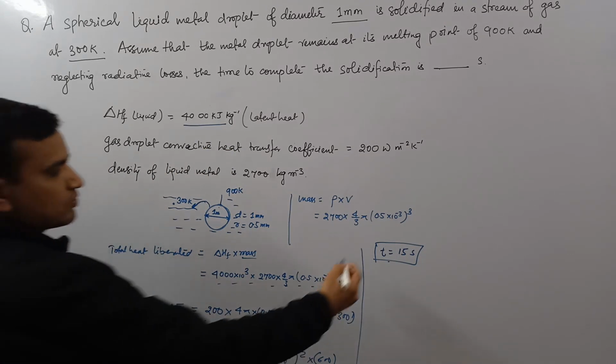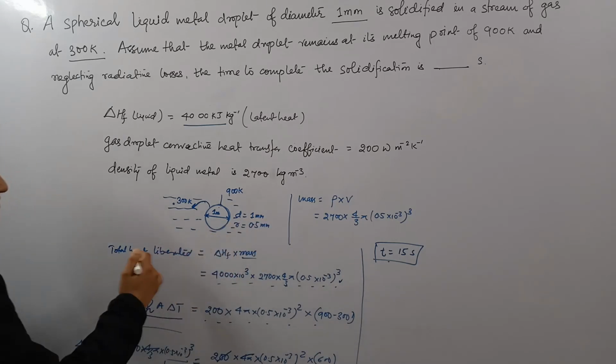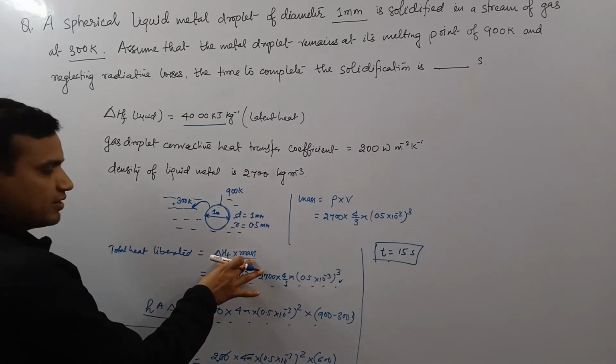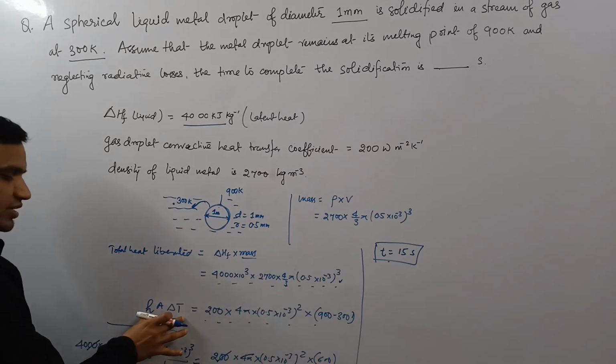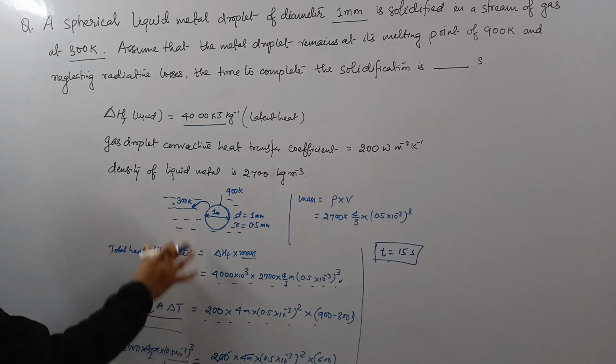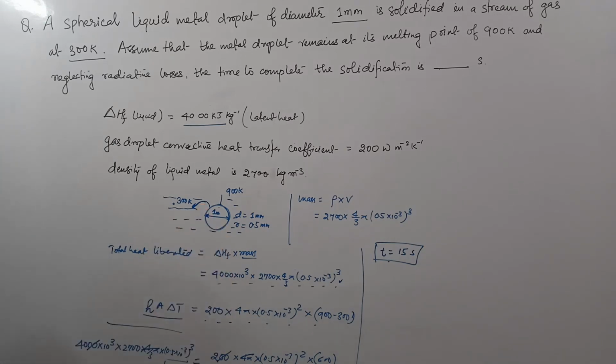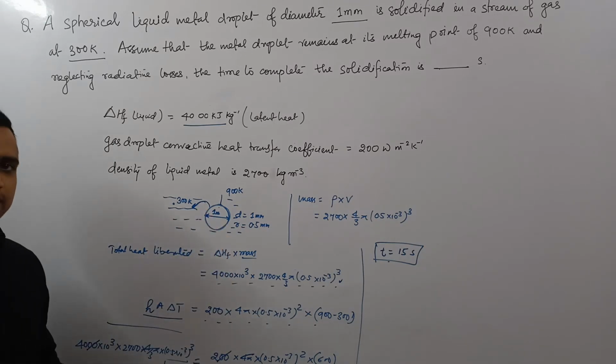So the concept was this, that the heat liberated, the latent heat, will be equal to the amount of heat which is getting lost with the help of convection. So hope you are clear with this.